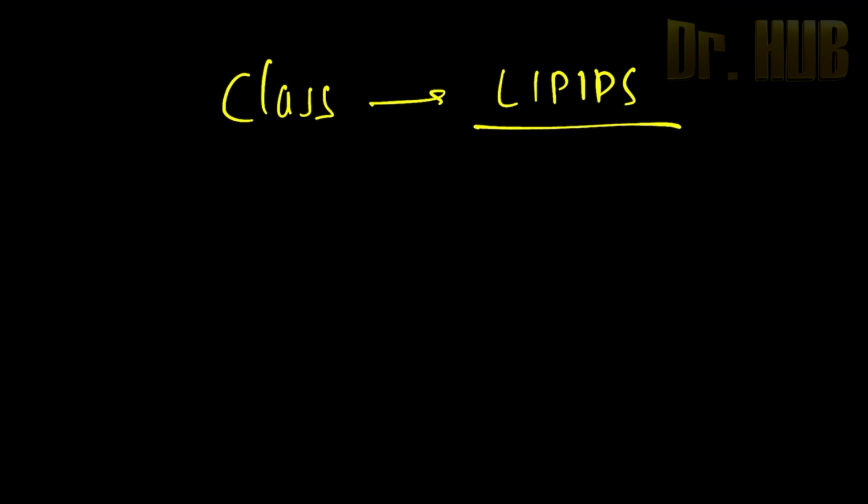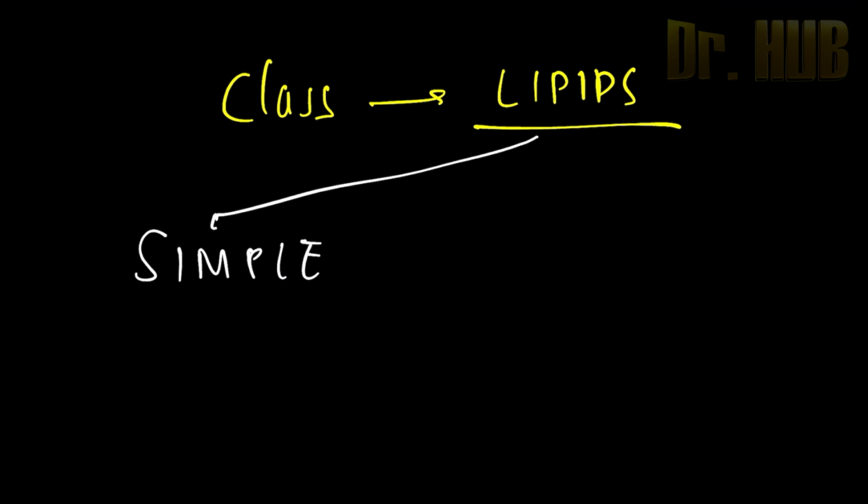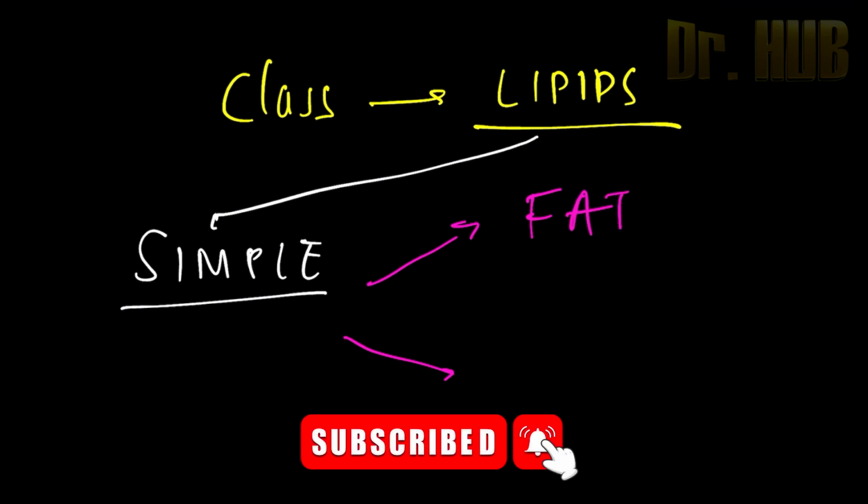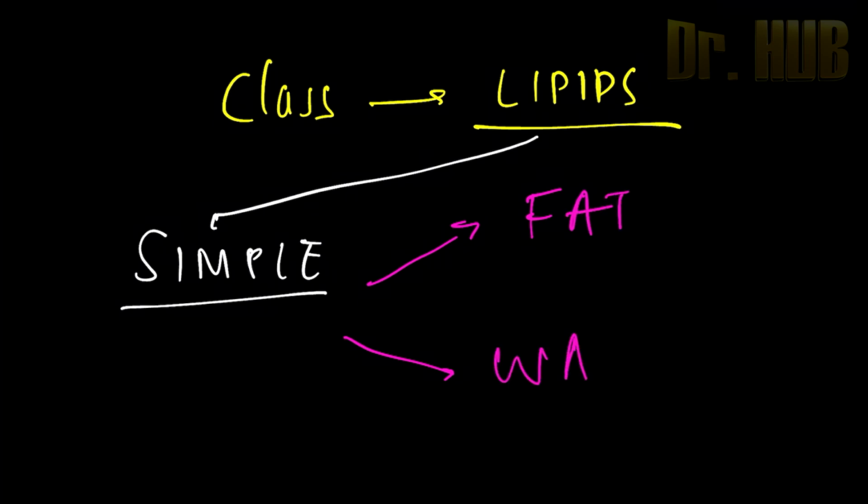Now let us classify the lipids. First, the lipids are classified into the simple. So let's look at simple. Under simple, it is again divided into fat. Next, it is divided into wax. So this is about simple.